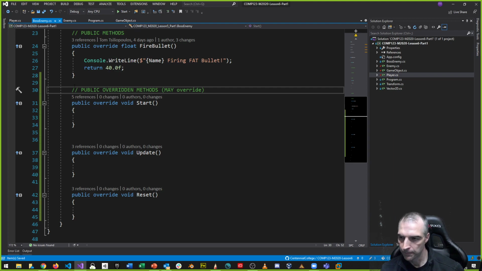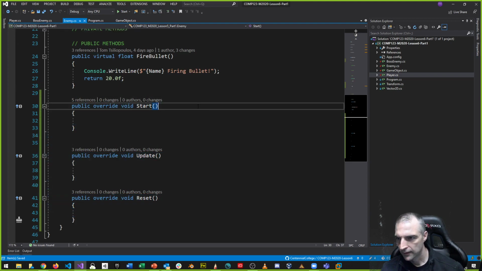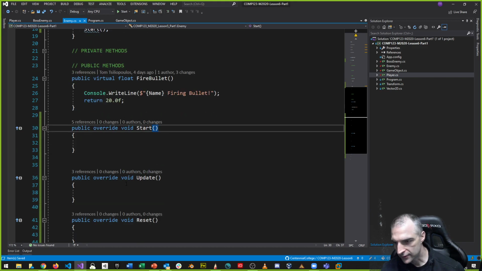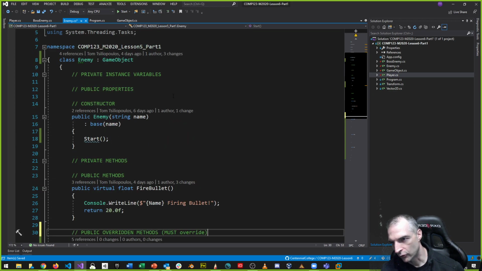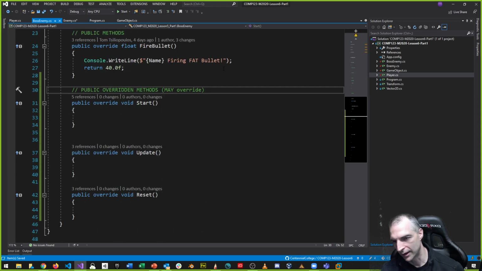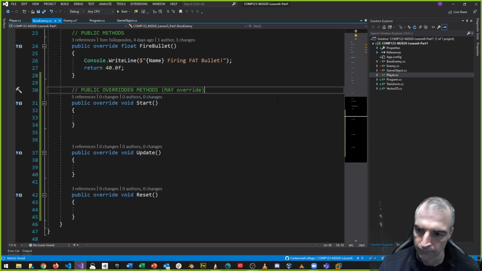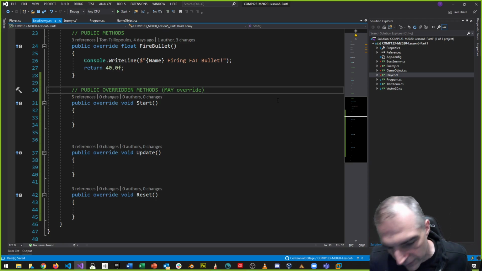Whereas the other one, enemy, these ones must override. Why? Because enemy derives directly from GameObject, whereas boss enemy is indirectly related to GameObject, and so they only may override these things. Okay? So that's the difference.